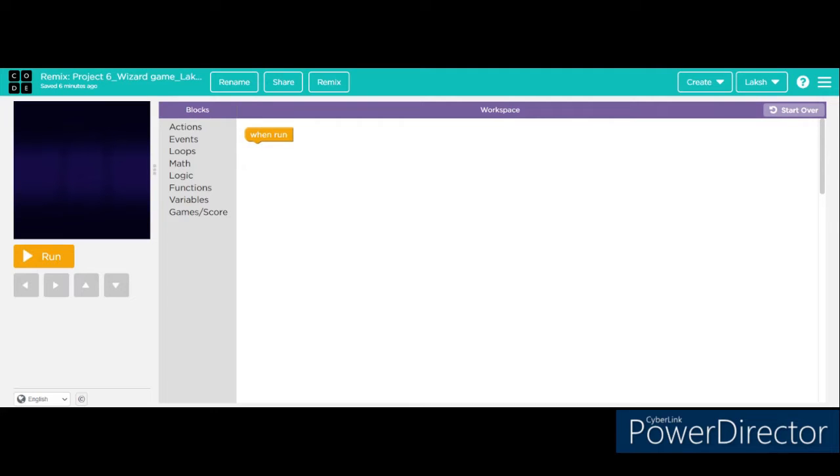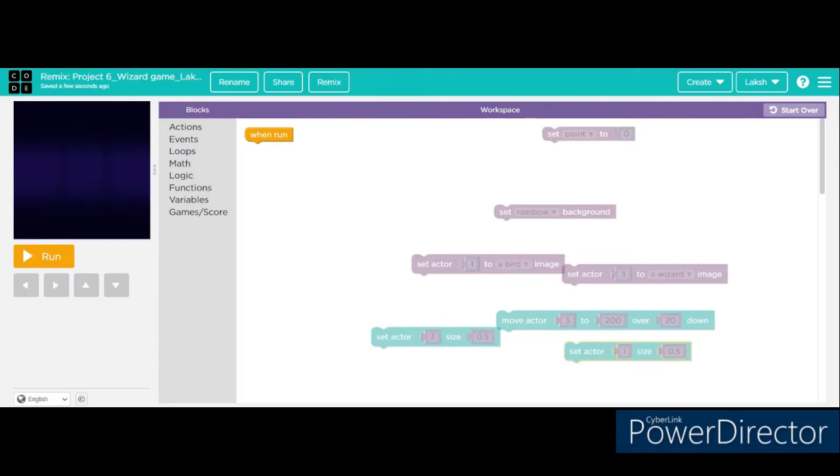So basically in a wizard game, the wizard is a bad person who throws fire and pies. There will be a bird who should catch the pies. If the bird catches the pies, it will get 1 point. If it goes through the fire, then it will get -1 point. So let's see. As you can see, the codes are already arranged.